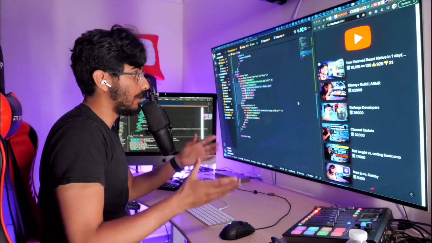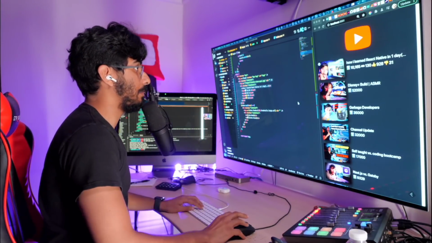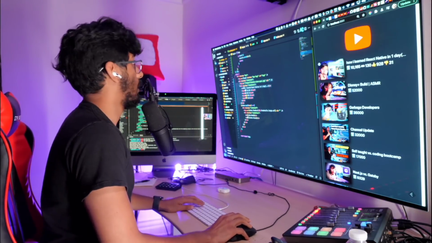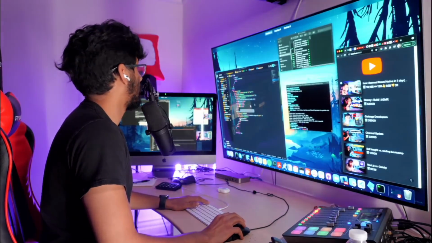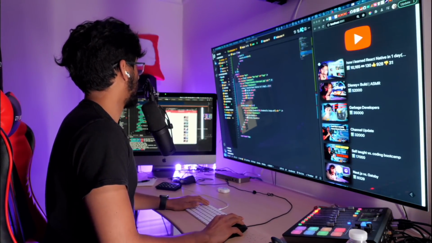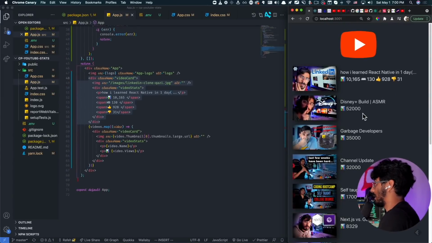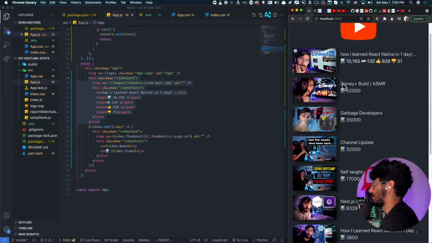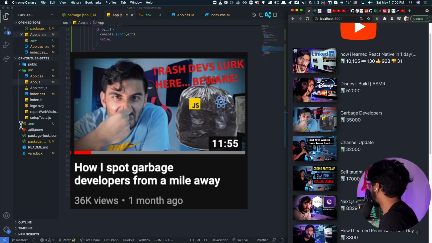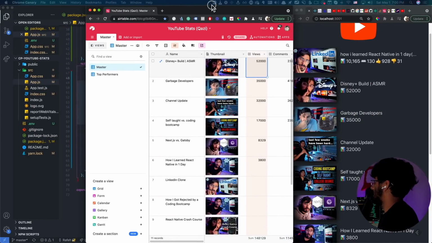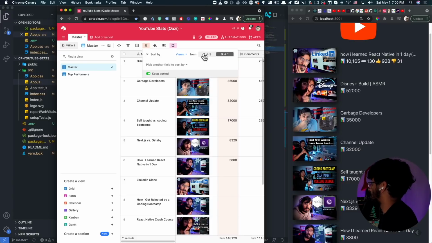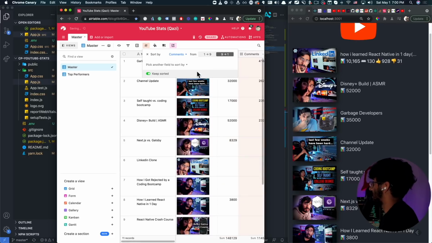All right, so far it's pretty cool. My app can actually pull data completely from Airtable. Let me grab my Airtable. And for example, on the right hand side, all my videos are sorted by views. Just look from here, the Disney and the garbage developers one. I change my Airtable here, right? Let's say change it to be based on which videos got the top. Sure, let's say comments, right?